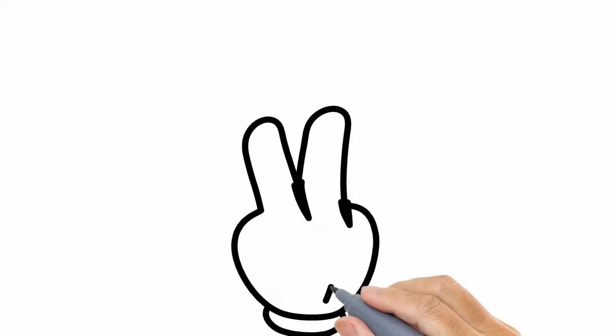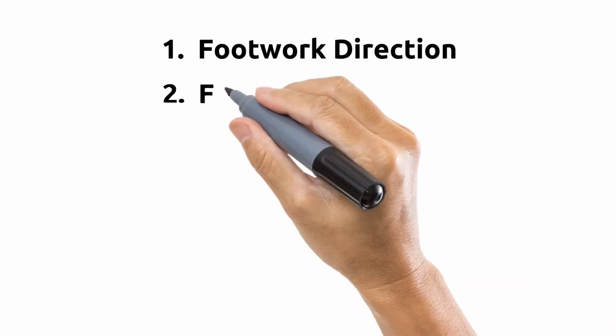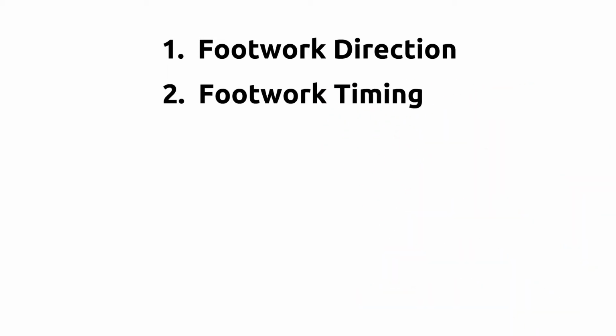Now, there are 2 aspects of the stepping pattern that we need to consider. 1, footwork direction, and 2, footwork timing. So let's start with the subject of footwork direction. The basic stepping sequence of the Cuban son was a side-to-side step that looked like this. So how do we get from that to today's salsa dancing pattern?